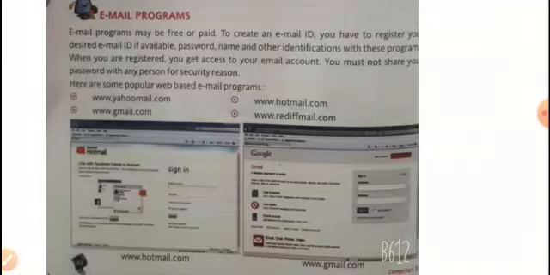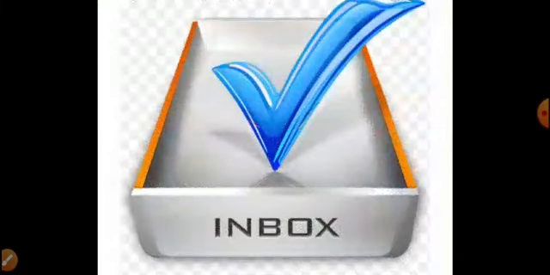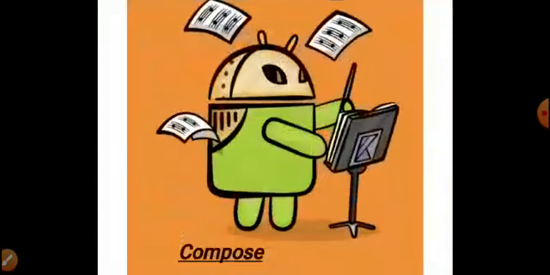Now secondly, the facilities of email programs, or the options which we can get on our email programs. In this series, first of all, there is inbox. What is inbox, students? This is a folder in which all our received emails exist, or in which our received messages or emails are present. Then next one, compose. This option is used to write a new message. If you want to write a message, we can write it in this compose option.